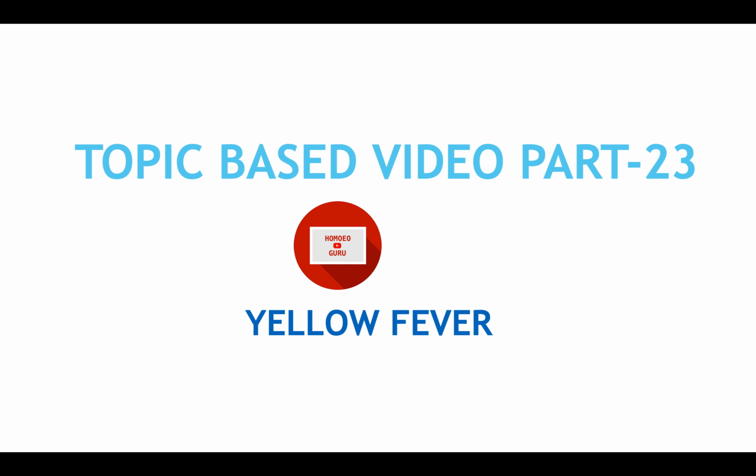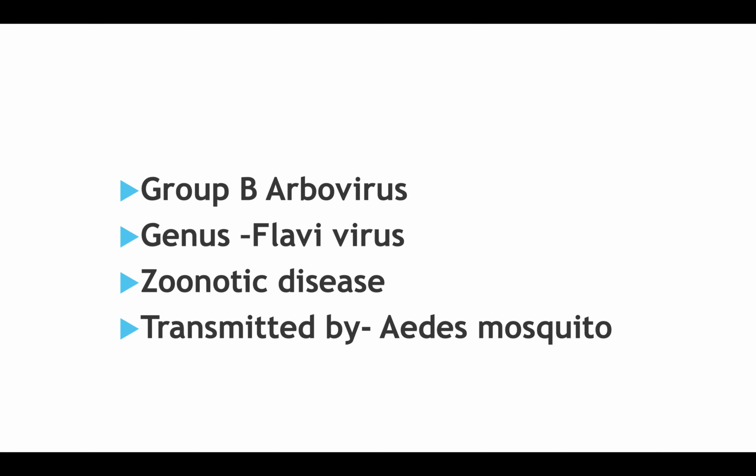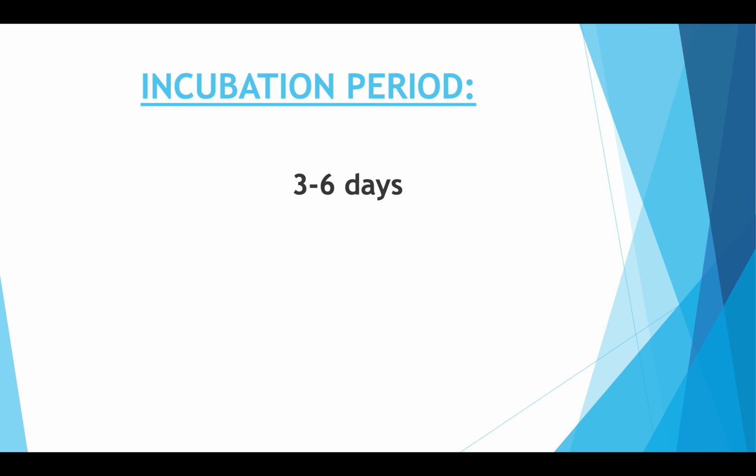Topic based video part 23, Yellow Fever. Yellow fever is caused by group B arbovirus, genus Flavivirus. It is a zoonotic disease transmitted by Aedes mosquito. Incubation period 3 to 6 days.